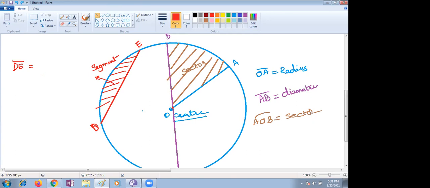When you are doing your schoolwork, you have to take your compass and, using your compass, draw a circle and do it.